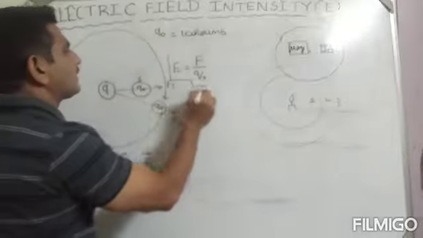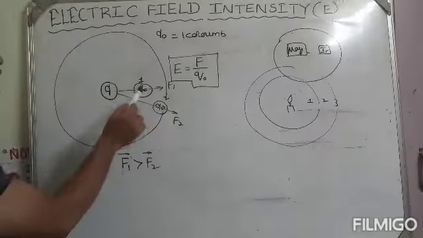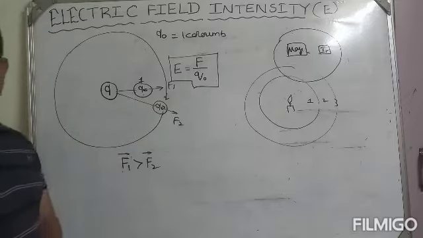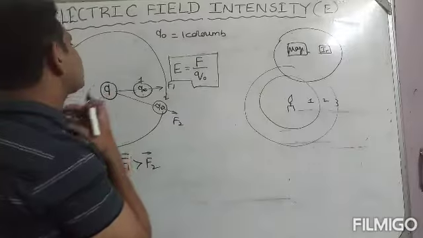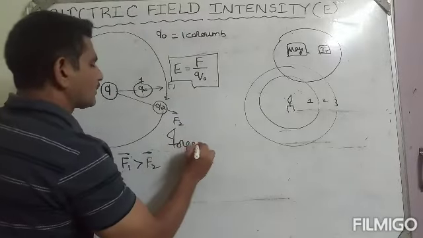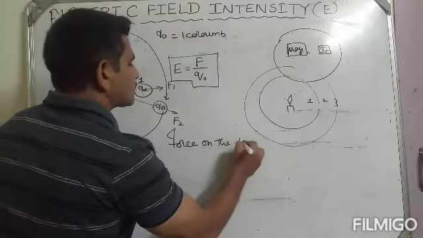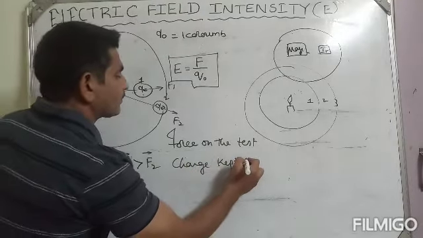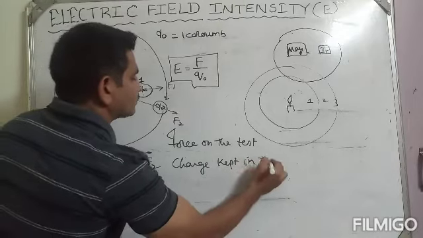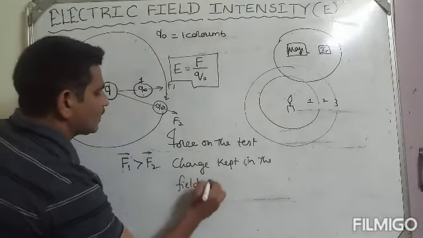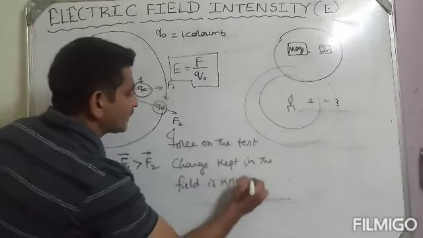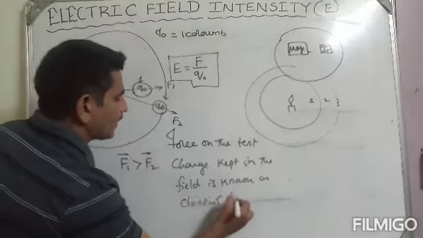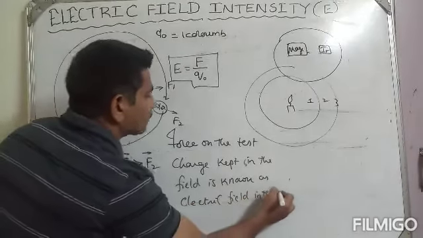In this way, electric field intensity is defined as the force on the test charge which is kept in the electric field. Understand? How is it defined? The force on the test charge kept in the electric field is known as electric field intensity at that point.